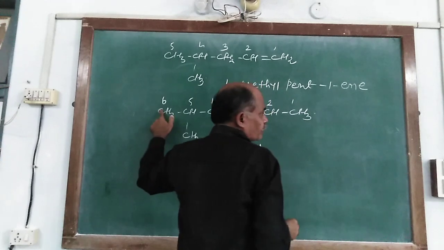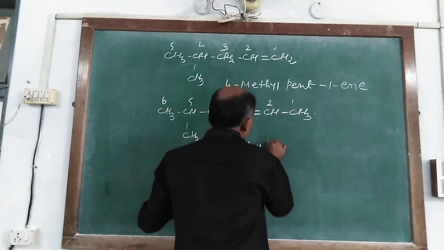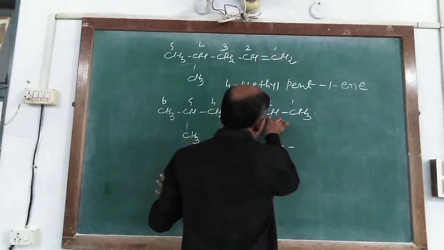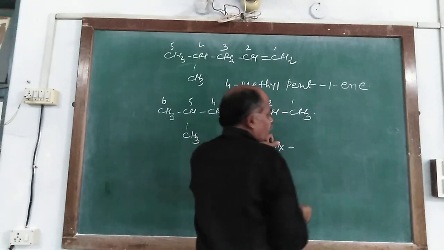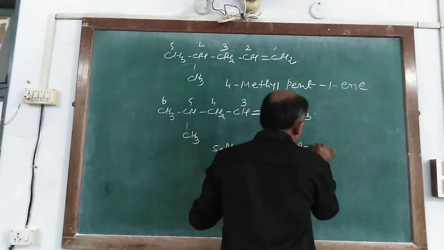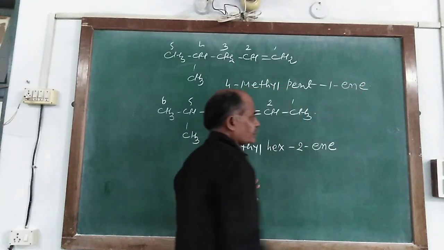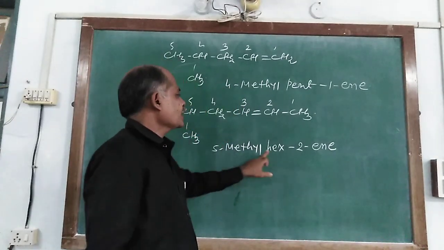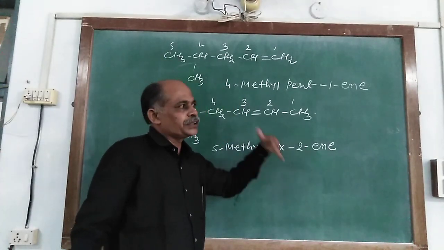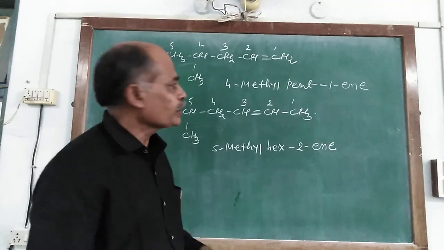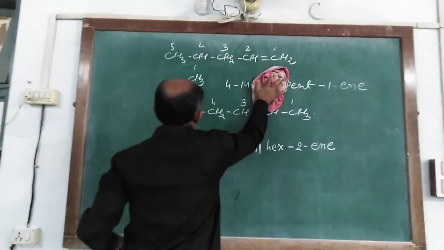How many carbon atoms does it consist of? 6. So where the double bond is located, it is 2, and E. So 5-methyl hex-2-ene. It is the IUPAC nomenclature of the relevant compound.